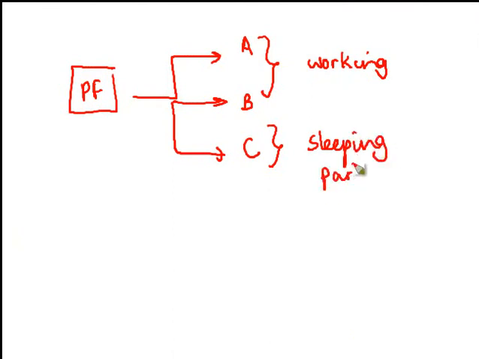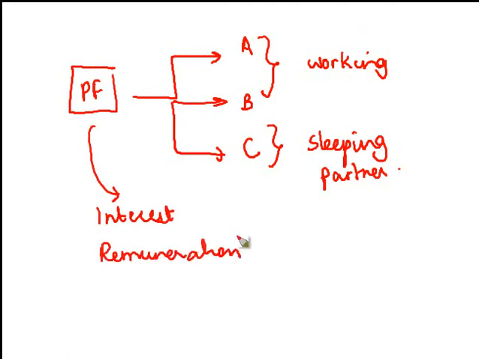With this background in mind, let us now see what the provision says. This partnership firm is making some payments in the nature of interest, remuneration, etc. to these partners. So what will be the rules governing the allowance of interest?